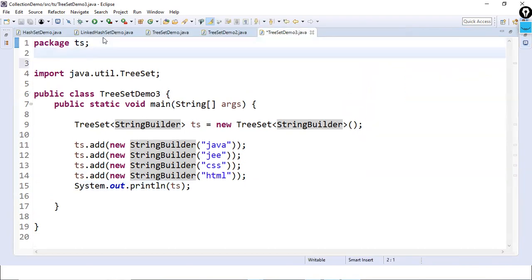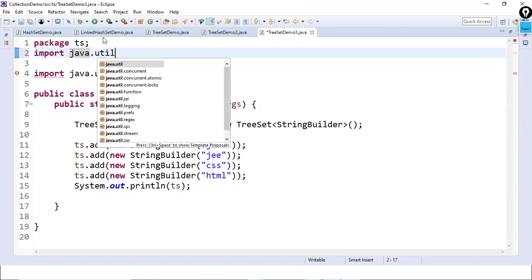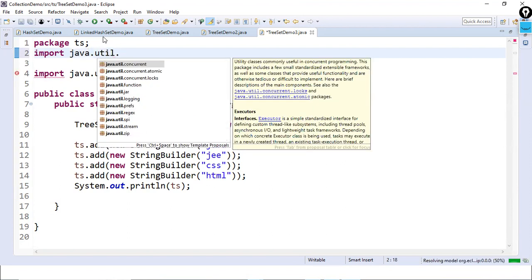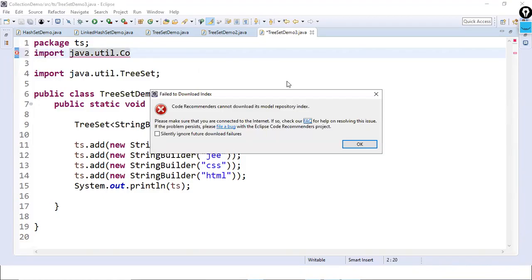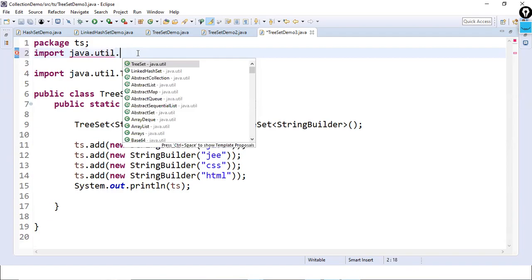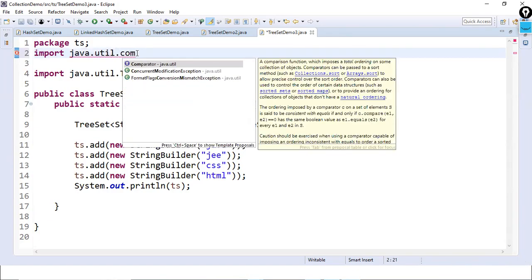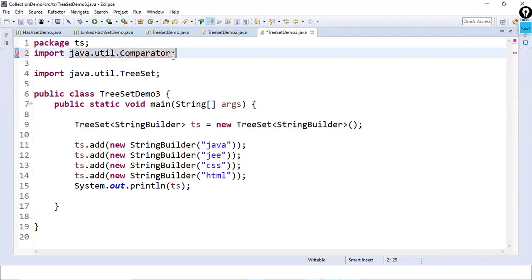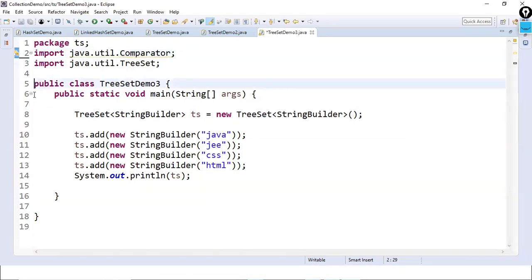So for that, after the package statement, I'm writing import, what's the package? java.util. What's the interface name? Comparator. You can see this Comparator is the interface which is present here. That's the statement which I am importing. Then I am not disturbing any of our code. This class will be as it is.